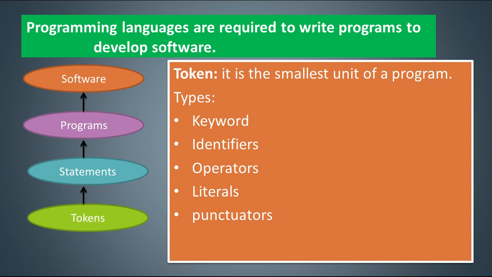Before that, the tokens will be given to you. In most of the languages, there are 5 kinds of tokens being used. In a program, these are keywords, identifiers, operators, literals and punctuators. These are the 5 kinds of tokens that you will come across. So let us understand in brief what these are.